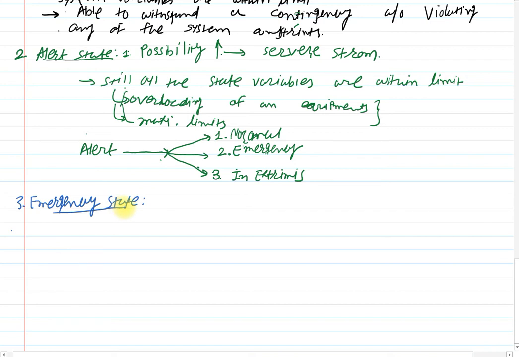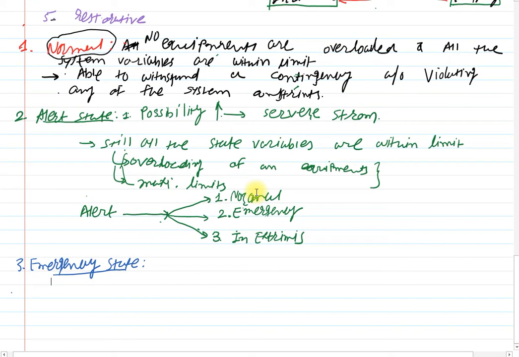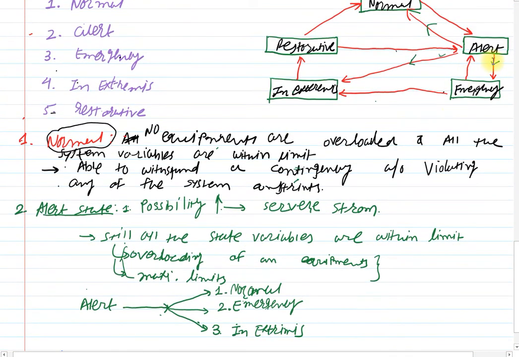So, in the emergency state, if a sufficiently severe disturbance occurs when the system is in the alert state, that is, the disturbance is not the major one but a sufficient one, and it will not affect the entire system or the major area of the power system, then the power system will transfer from the alert state to the emergency state.